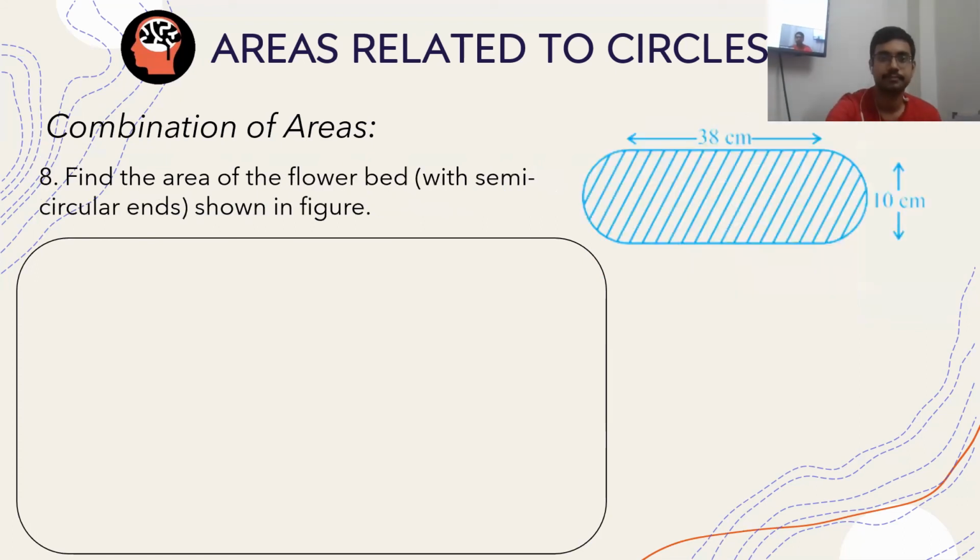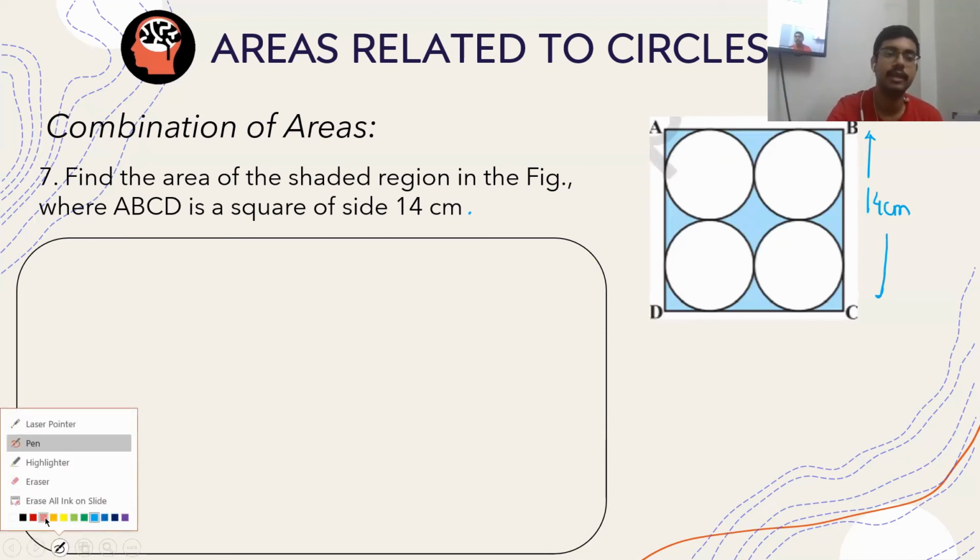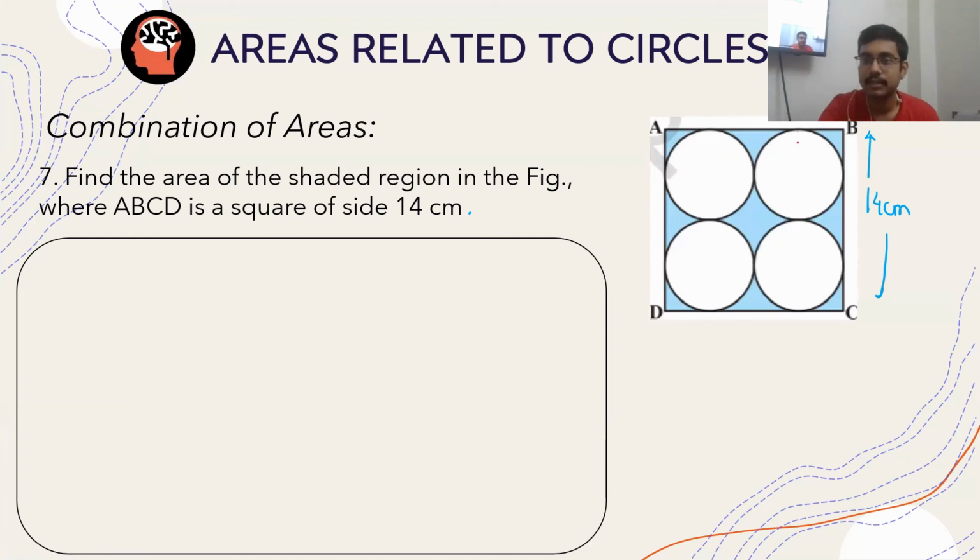Okay, let us solve this. This is very easy. To find the shaded region, we know that this side is equal to 14 centimeter. This is the information given to us. And from this, we can also deduce one thing. We can deduce that the sum of the diameters of these two circles will be 14.